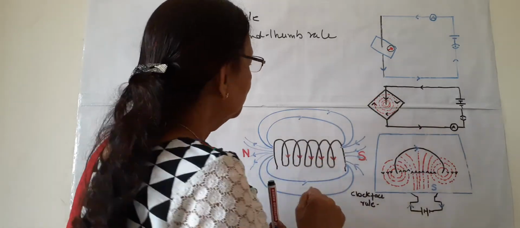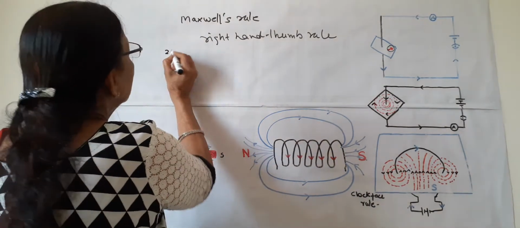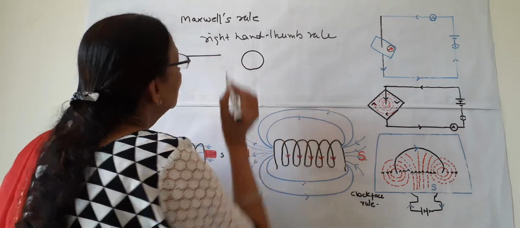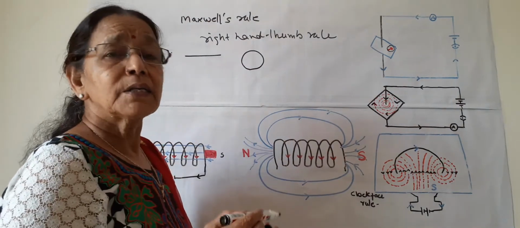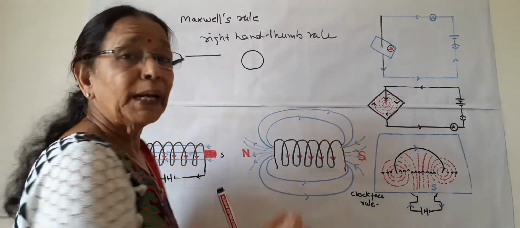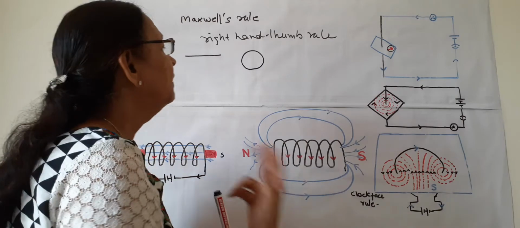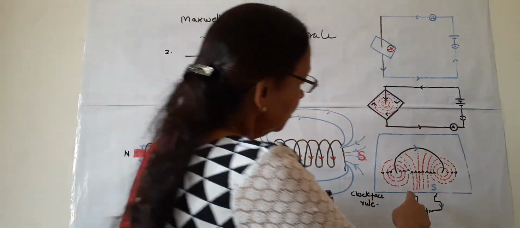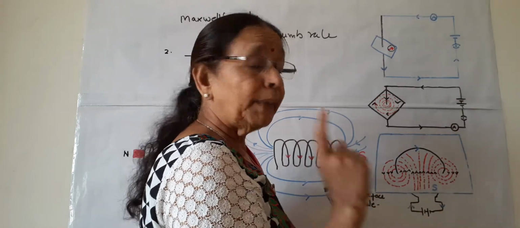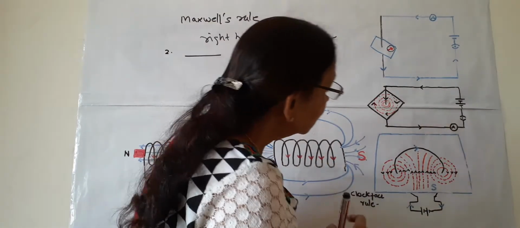Now we come to the second case, a circular loop. This is the straight wire; suppose it is folded into a circular loop. Then what will happen to the magnetic field lines, their shape, their strength and everything? This diagram shows the magnetic field due to current in a circular loop.